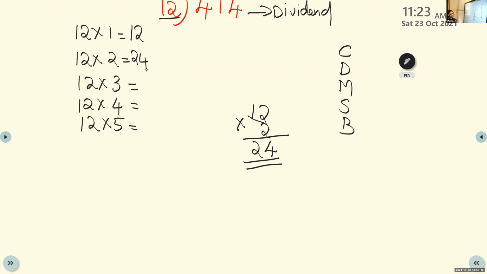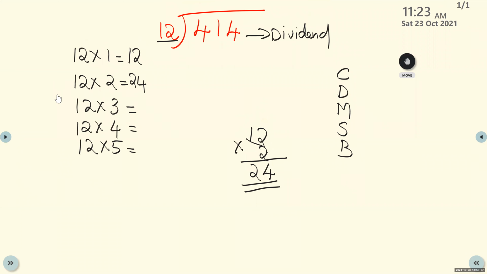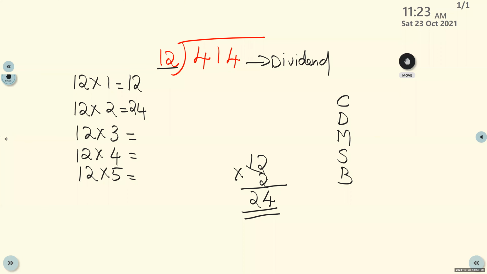12 times 3. Don't say the answer now. All of you, please take your rough book. Okay, wait. Don't say the answer now. All the children, please show me your rough book.